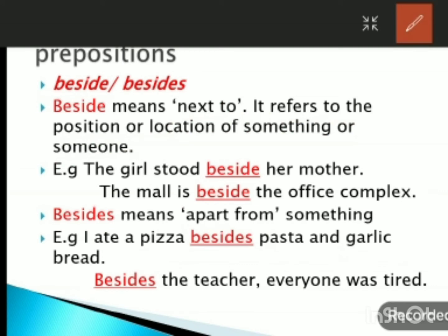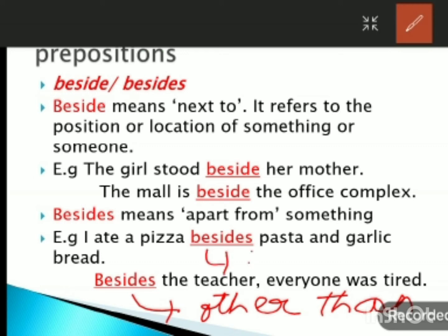Okay. And the second sentence, besides the teacher, everyone was tired. So here besides means other than. Other than the teacher, everyone was tired. And in the earlier sentence, besides means in addition to. Okay.